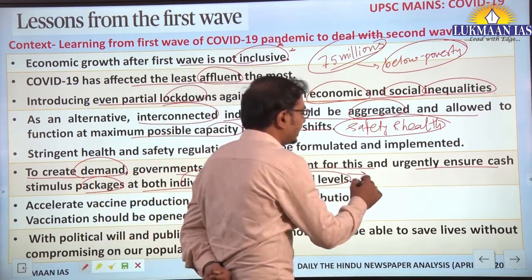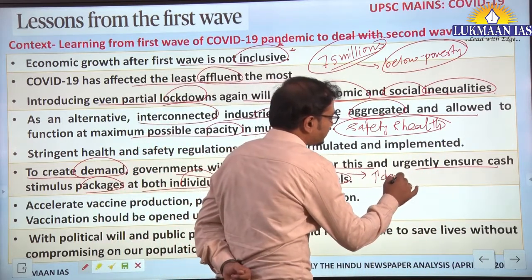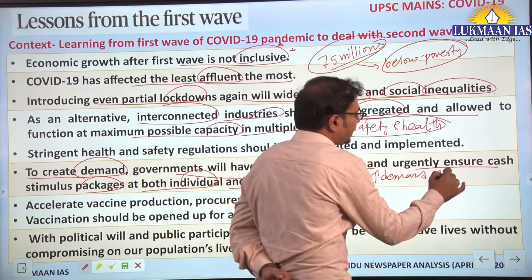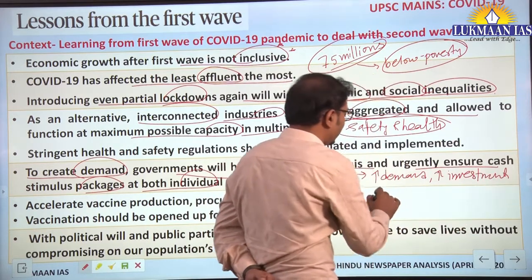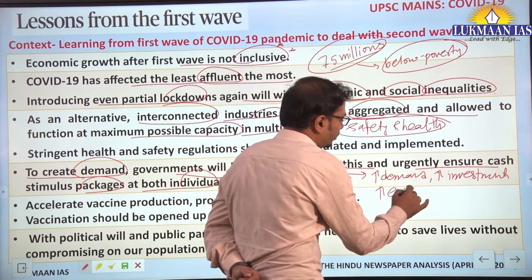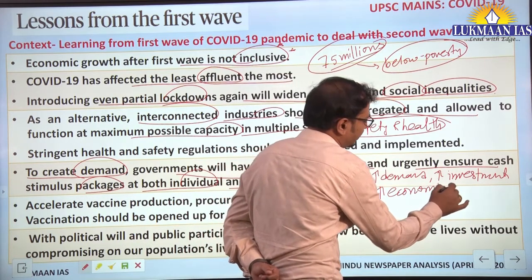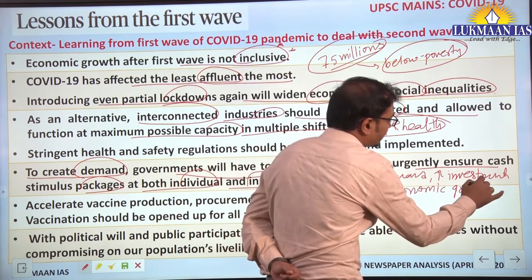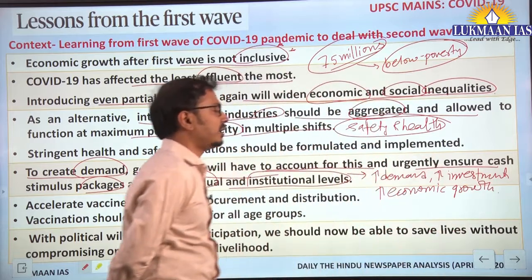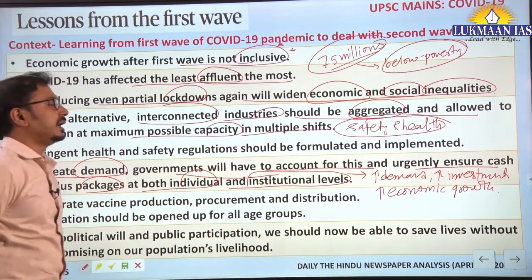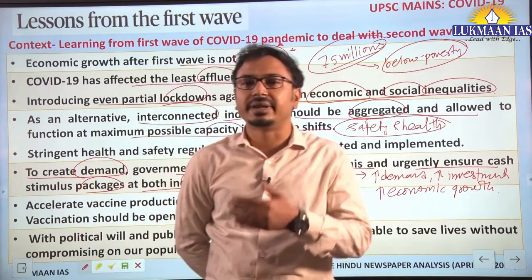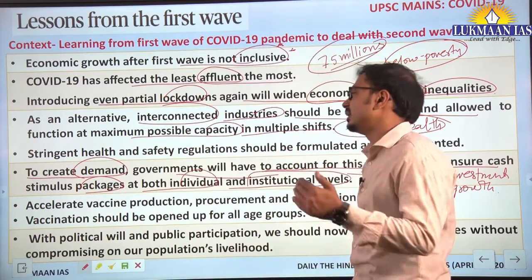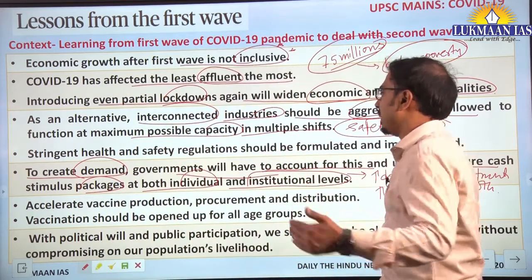Because of this, there will be an increase in demand creation, an increase in investment in the economy, and further increase in economic growth and industrial activities. So the role of the government here, in economic terms, is to create demand through such cash stimulus packages.